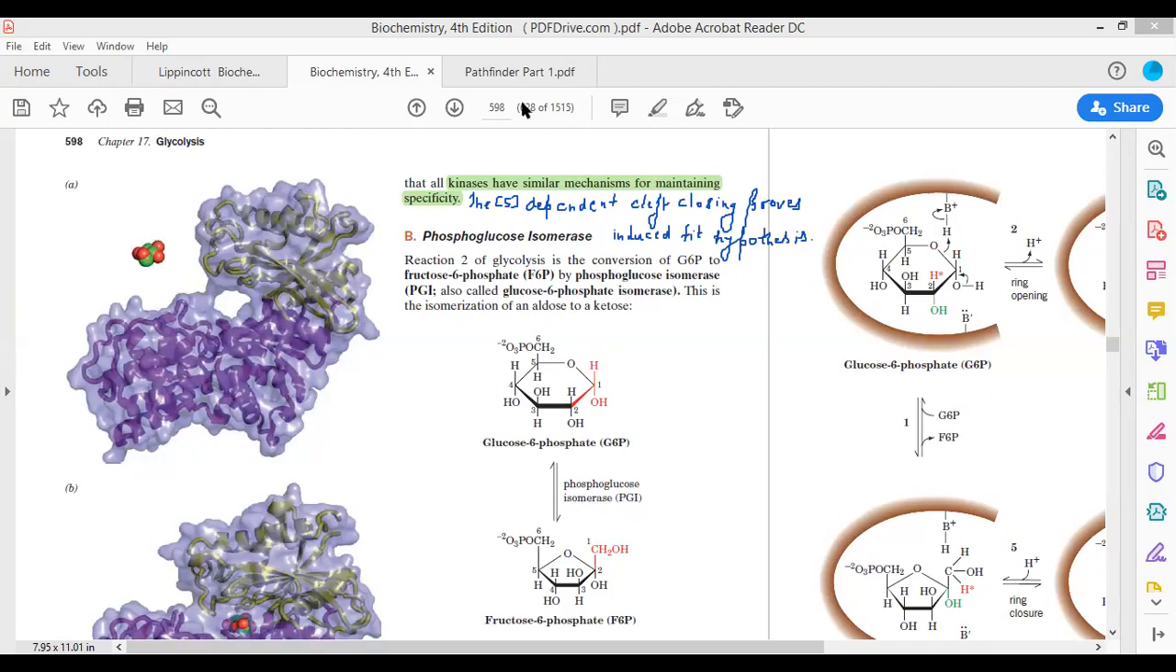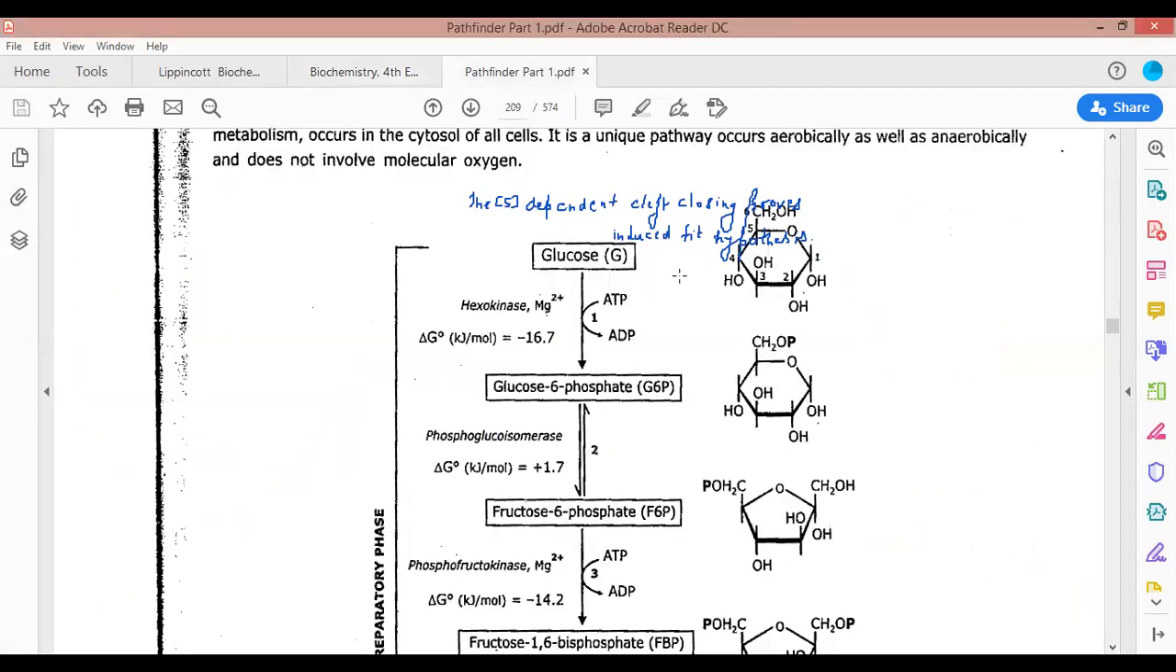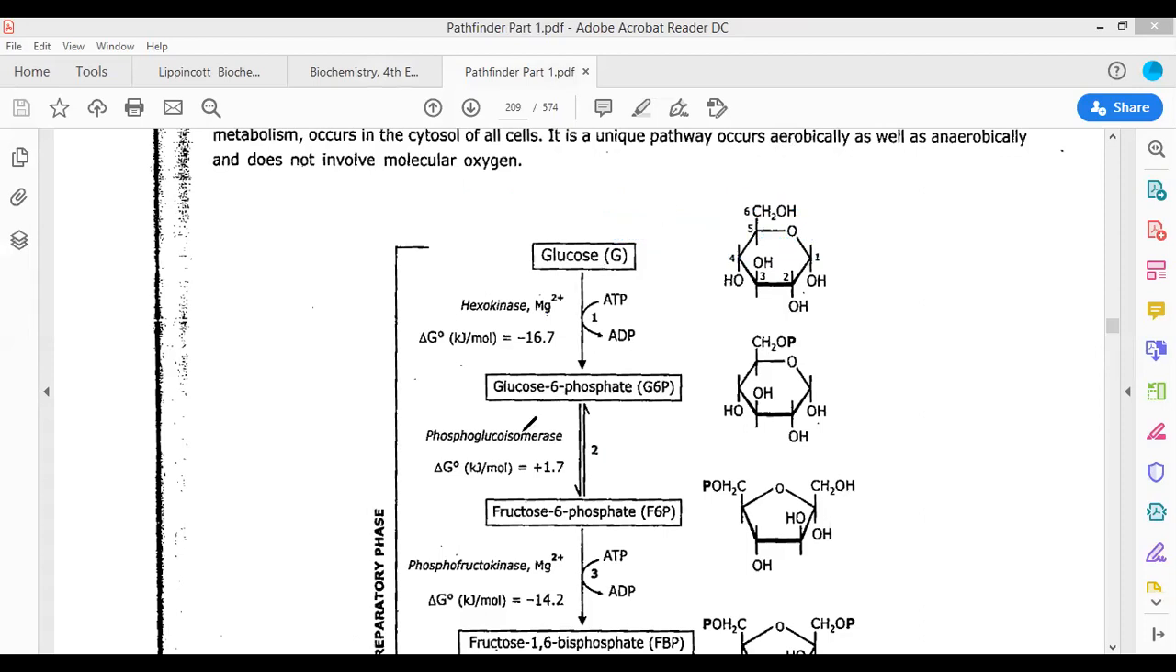Now moving forward, we would be moving towards Pathfinder. And in Pathfinder, what are we going to get? We are going to get the next reaction that is going to take place. Which is the next reaction? The next reaction is being catalyzed by an enzyme called PGI, phosphoglucoisomerase. This enzyme has a delta G almost equivalent to 0.